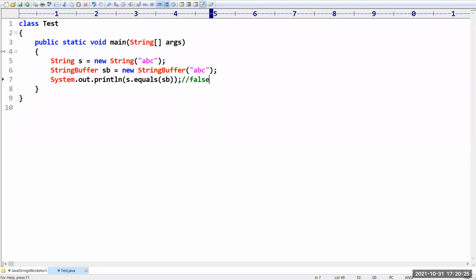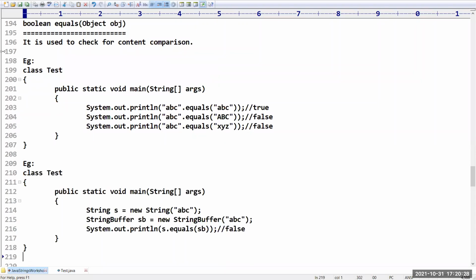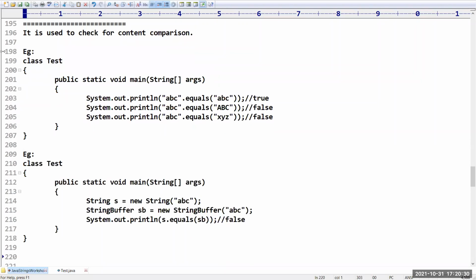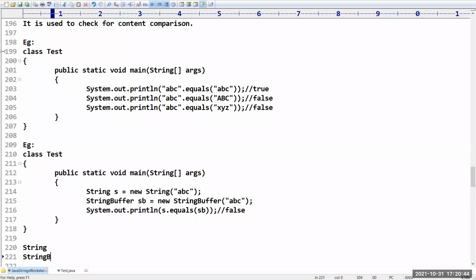Okay, sir, I want to get a true, then we have to, yeah, very good, correct. Then to handle such things, we have a special method in the string class. Why? Because there are two types of strings, right? One is a string and the second one is a string buffer. Generally we are going to use both in our programming.